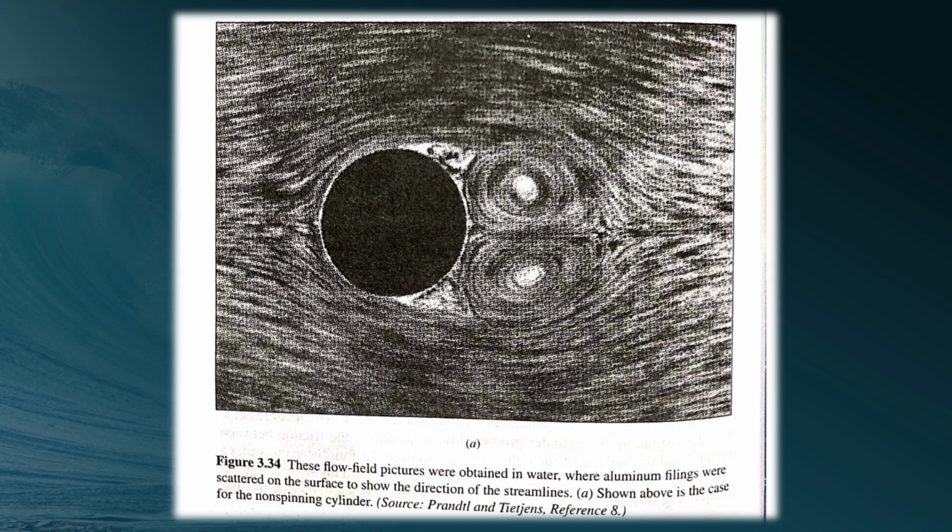These flow field pictures were obtained in water where aluminum filings were scattered on the surface to show the direction of the streamlines.